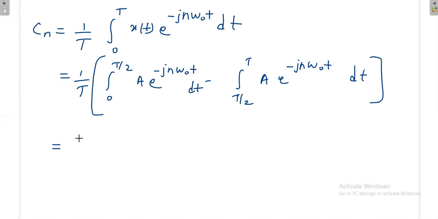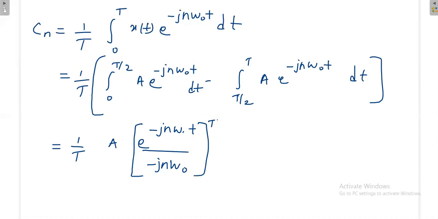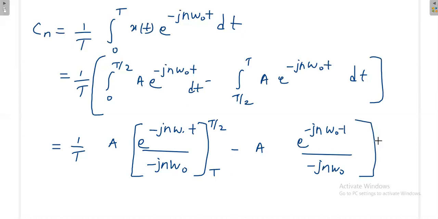If you apply the integration, 1 by T, A e power minus jn omega naught t divided by minus jn omega naught, the limit is from T by 2 to T. Here again, A e power minus jn omega naught t divided by minus jn omega naught, again limit varies from 0 to T by 2.